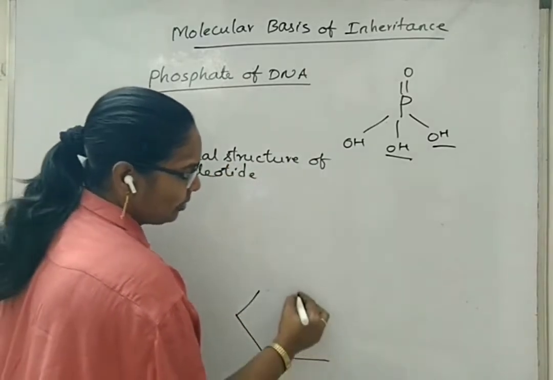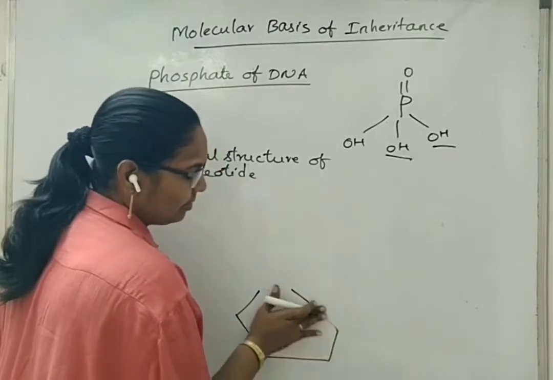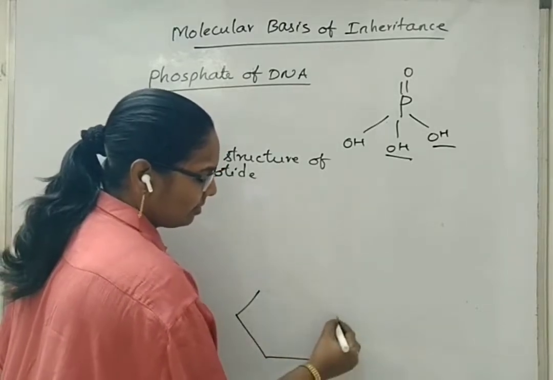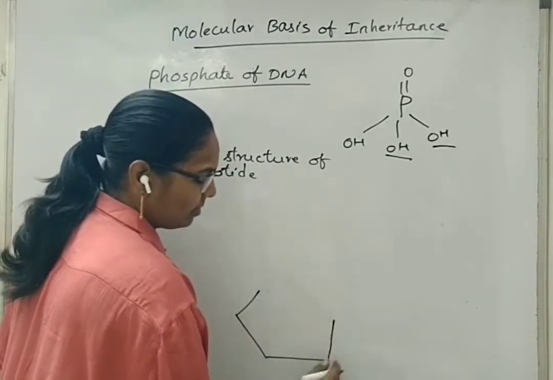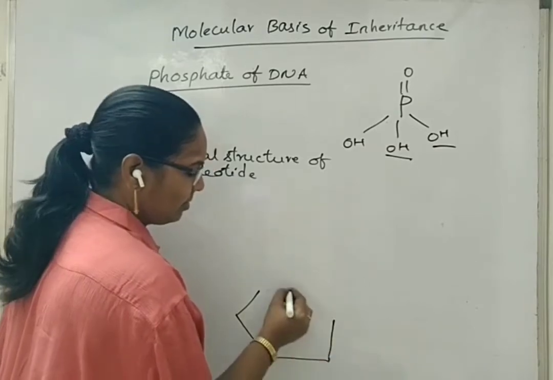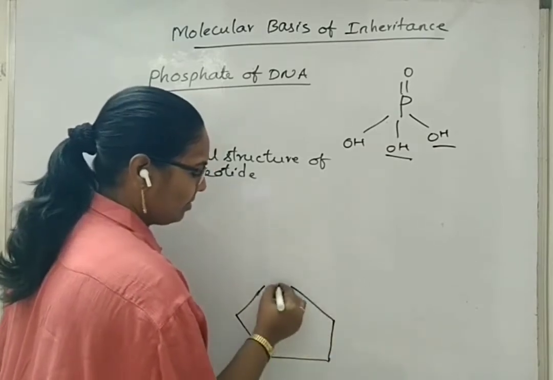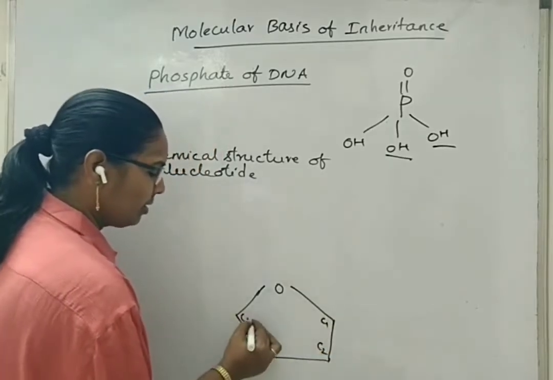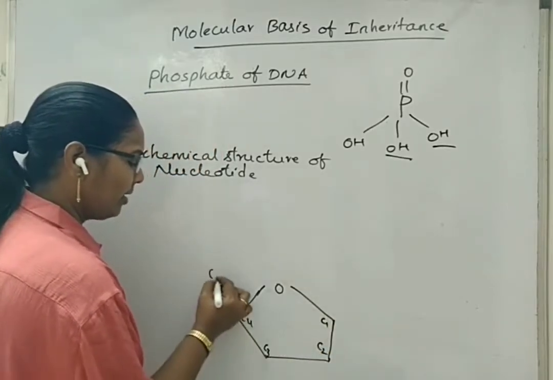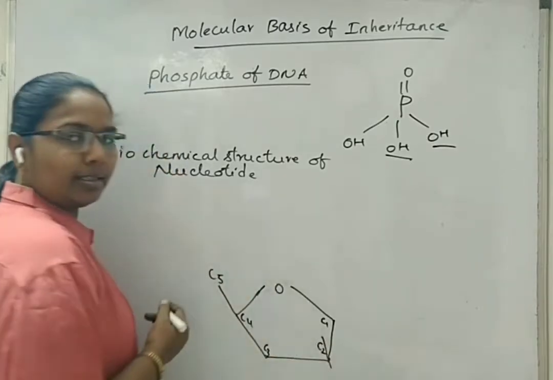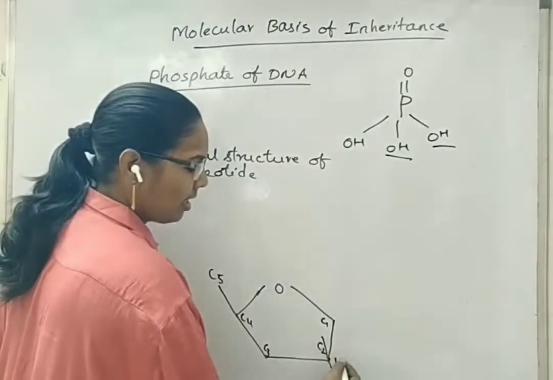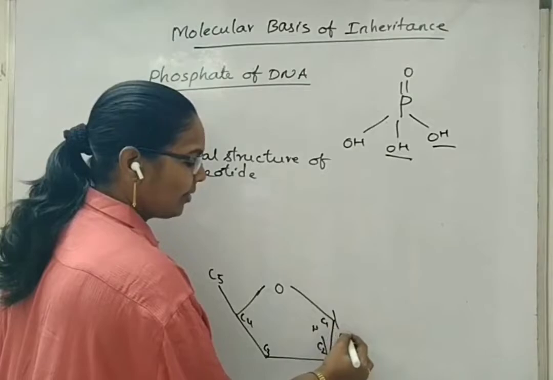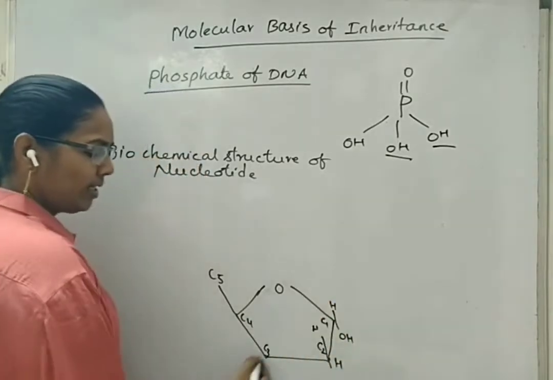The deoxyribose pentose sugar has carbon 1, carbon 2, carbon 3, carbon 4 and carbon 5. At the second carbon there is hydrogen and hydrogen. At the first carbon there is an OH and H group.